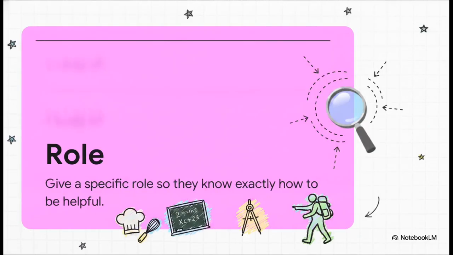So let's get into the RTCO framework. This is your core toolkit for taking control. The first tool in our RTCO toolkit is the role. The very first thing you want to do is give this smart friend a specific job. Tell the AI to act as a professional chef, a math tutor, maybe an expert guide. By starting with "act as," you instantly focus its immense knowledge. And right from the very first word, you set the standard of quality.